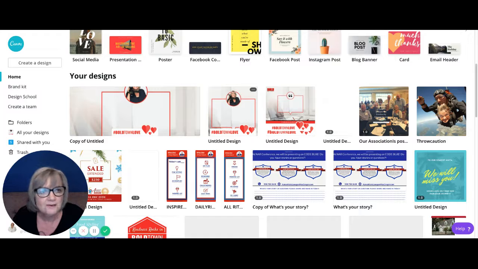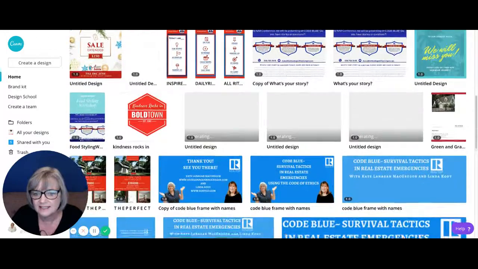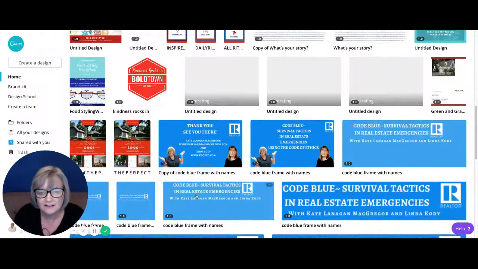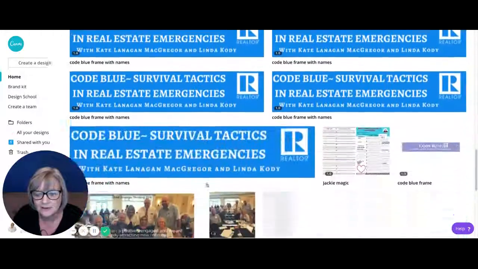So I hope that you understand what I was trying to achieve here. I'm going to see if I can find you, okay? What I was trying to achieve was using it different ways. So again, these are infographics. These were for the code of ethics that we did for the survival tactics, okay? This was me trying to figure out how to get it to fit right for all the different things I needed it to. Look how many times I had to work on that one, right?